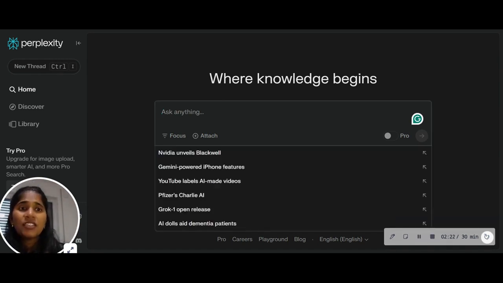The first prompt would be a general information retrieval task.